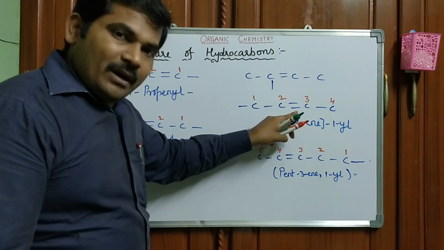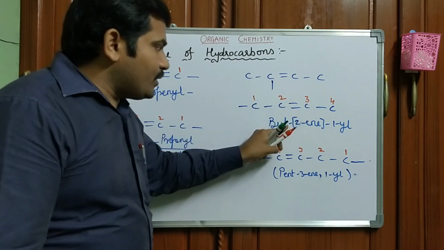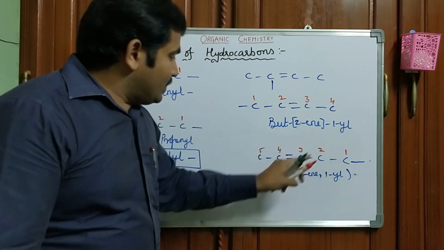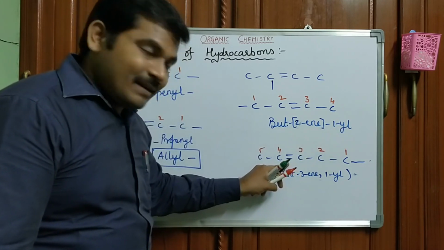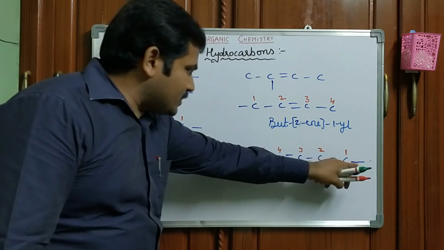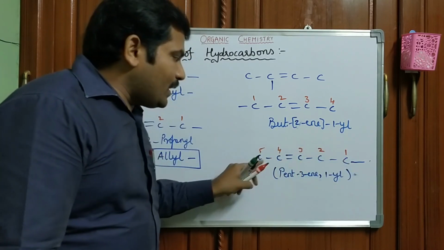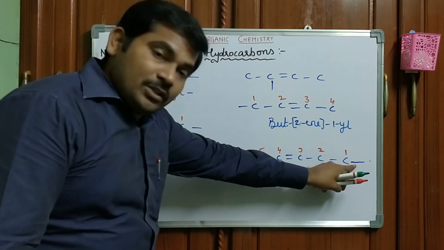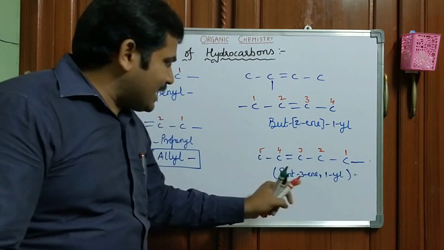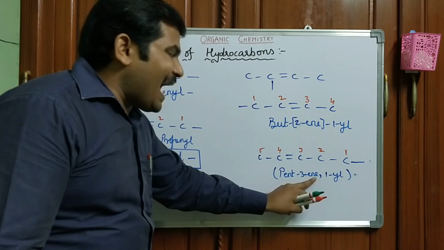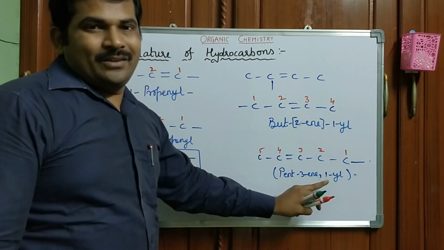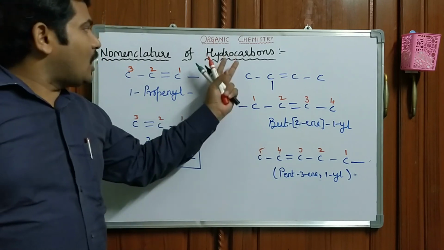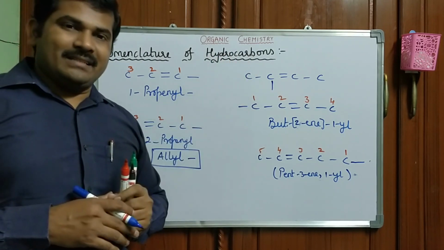Also but-2-yne-1-yl. Without substitution, it is 2-pentyne. If you keep the substitution over here, the name changes to pent-3-yne-1-yl. These are the various types of radicals obtained from the hydrocarbons.